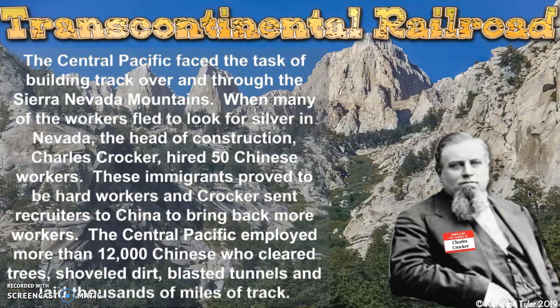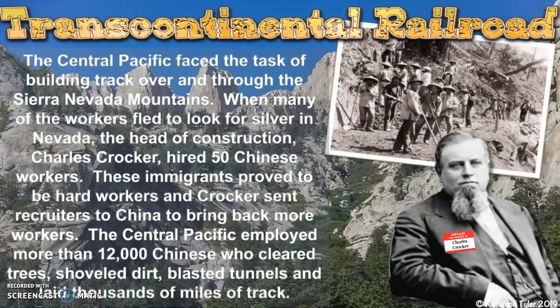The Central Pacific was tasked with building track over and through the Sierra Nevada mountains. This is the same mountain range that we talked about in Unit 2 with the Donner Party. That's when they got stuck in a massive blizzard, and they basically died, and in order to keep from starving to death, ended up eating their family members who had died. So that was something we had talked about, and it was pretty tragic.